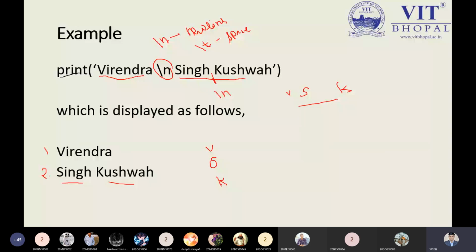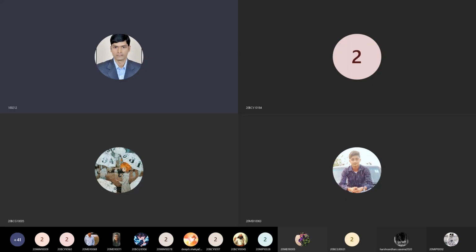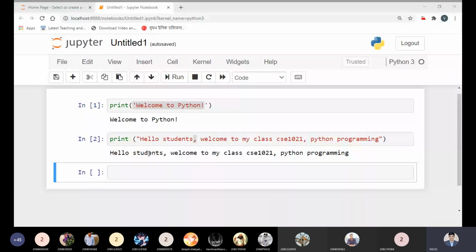So let us understand through an example. I'm just going to this part. Now, please tell me, is this Jupyter notebook screen visible to all? Yes, sir.